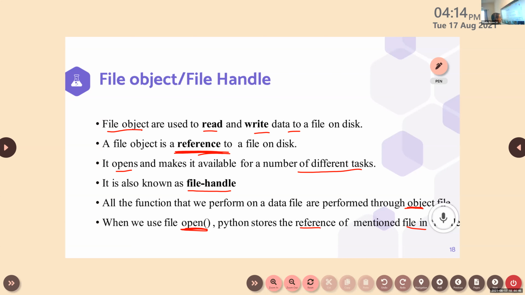So what is the main role of the file object? It is used to read and write data to a file. So a file object is a reference to a file. Using that reference, we can do many operations on that particular file. When we use that open function, automatically it stores the reference of the mentioned file.